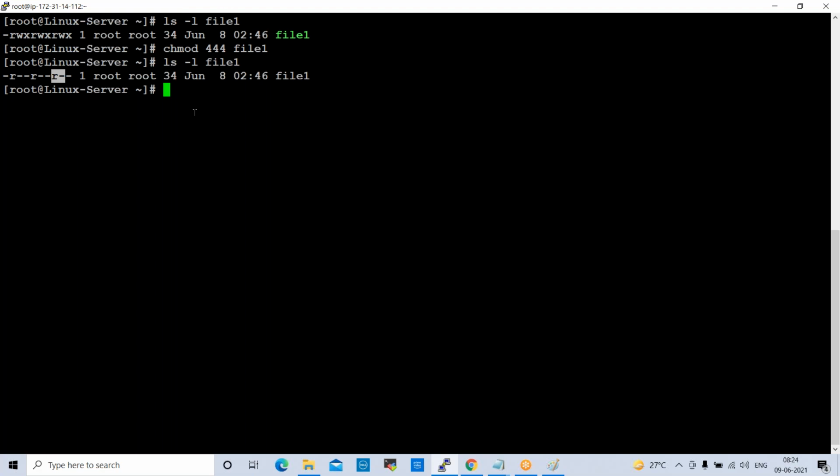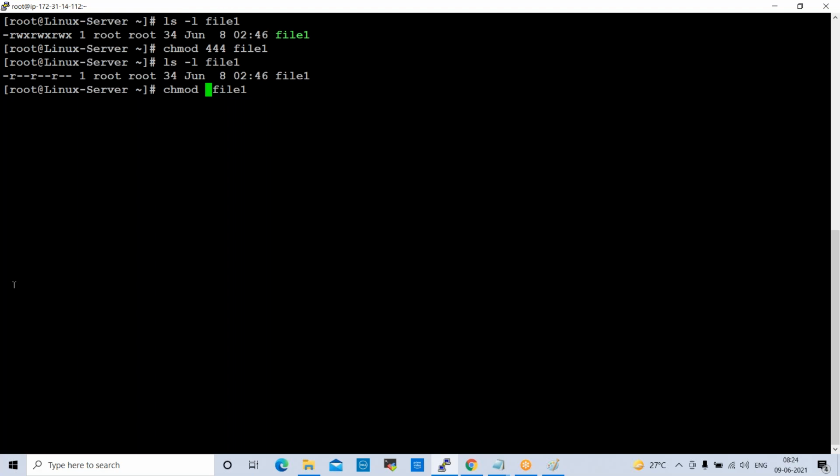Right? Now I want to modify it in a different way. User level, I want to modify into read and write. Group level also read and write. Others level, I want to give execute permissions. So in this case, what I will do,